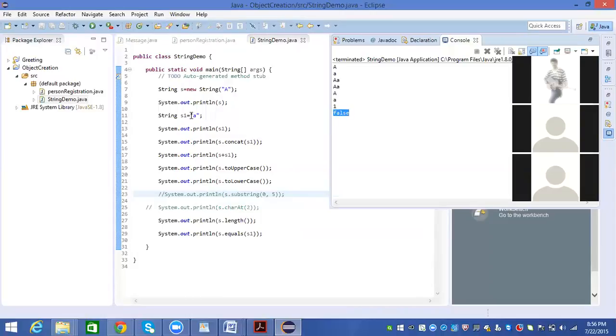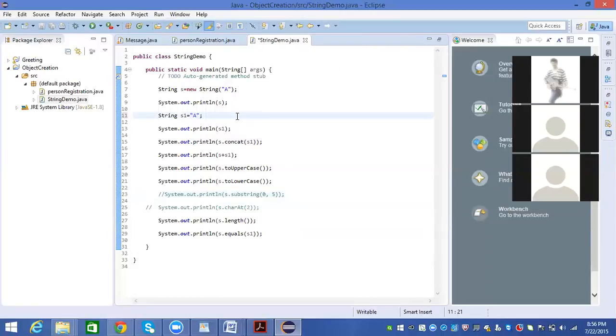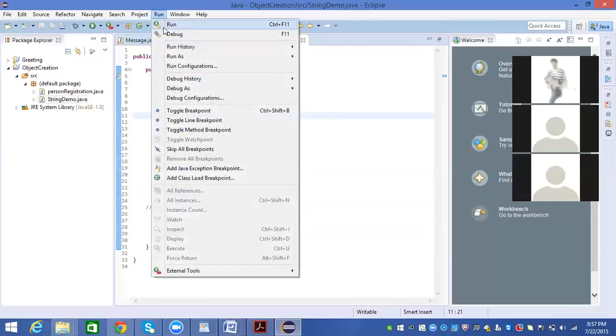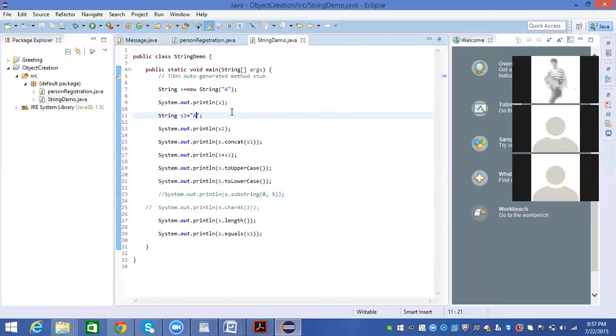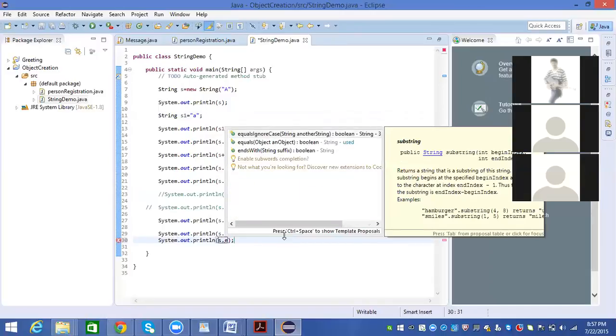If it is capital A, then both are the same, so it returns true. If both the strings are the same, it will return true. If both the strings are not the same, it will return false. But I don't want to consider the case, whether it is uppercase or lowercase. Then I can go for a method called equals ignore case.